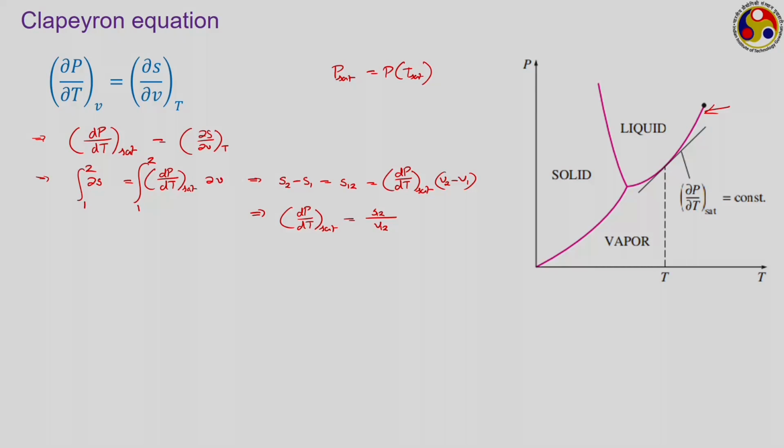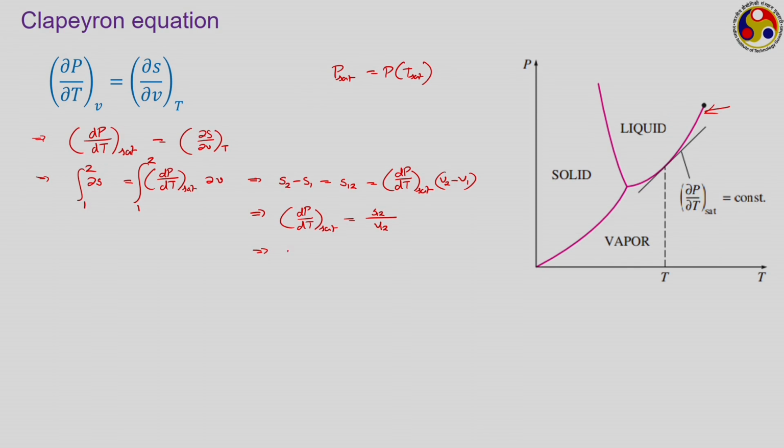Now, if our objective is to calculate the changes in entropy, we can easily do this. How can we do this? Let me just rearrange it. So, S12 is V12 into dP dt saturation.